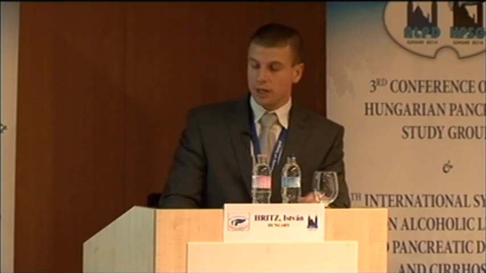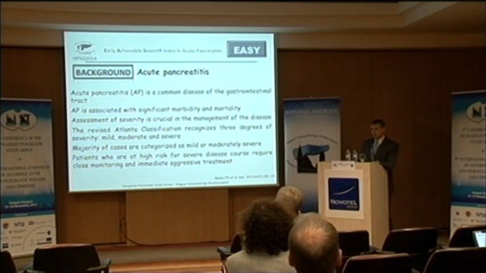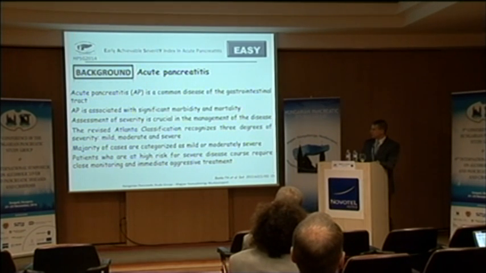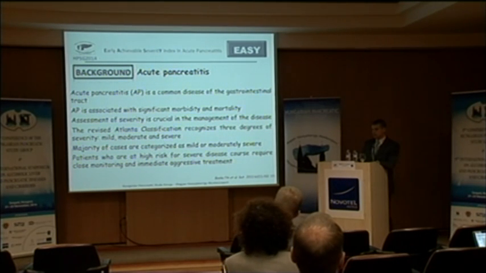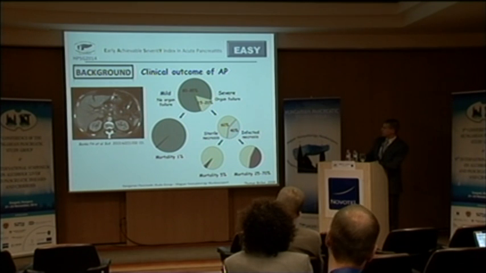The majority of the cases are recognized as mild and moderately severe with an associated low mortality rate, but patients who are at high risk for a severe disease course require close monitoring and immediate aggressive treatment because of the high mortality. With respect to the clinical outcome of acute pancreatitis, when we look at the mortality of the mild patients, it is almost around 1%.